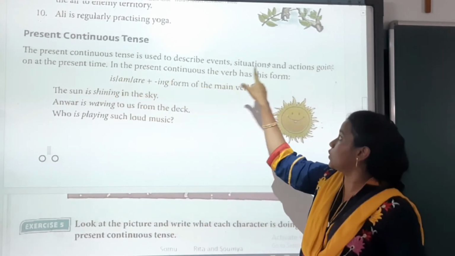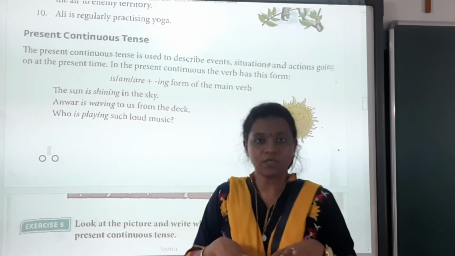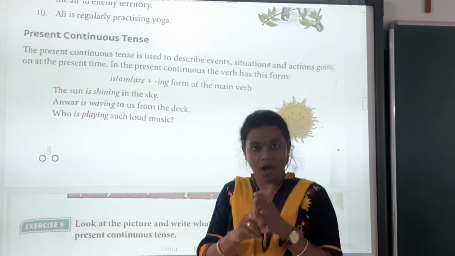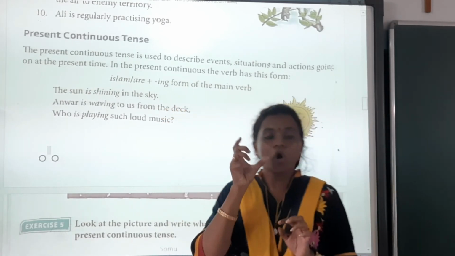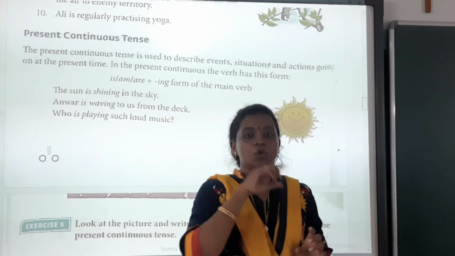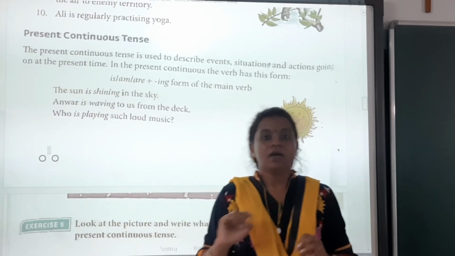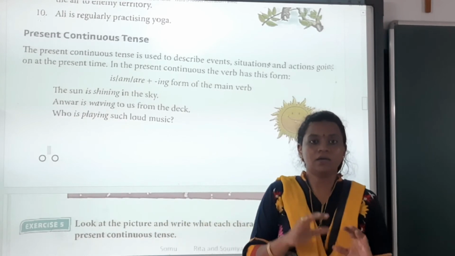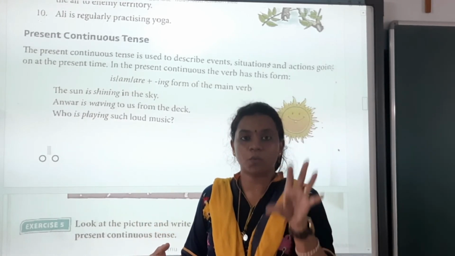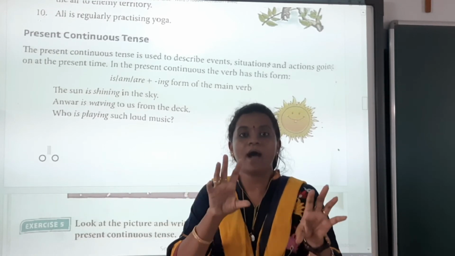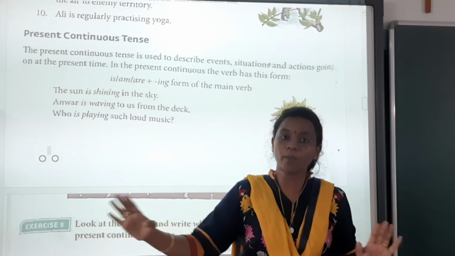In the present continuous, the formation is, am, are, because we are talking about present, so it will be always is, am or are. Plus ing form of the main verb. जो हमारा main verb होगा जैसे go, so going, eat, eating, dance, dancing, learning. So whichever will be the base form of the verb, we are going to add ing to that to make it in the continuation formation.